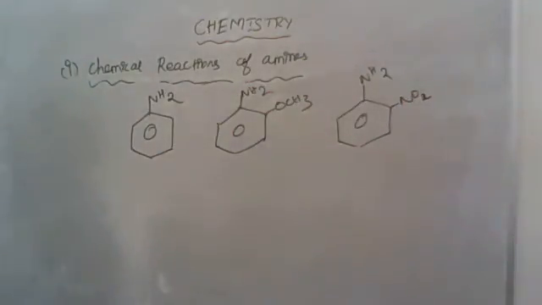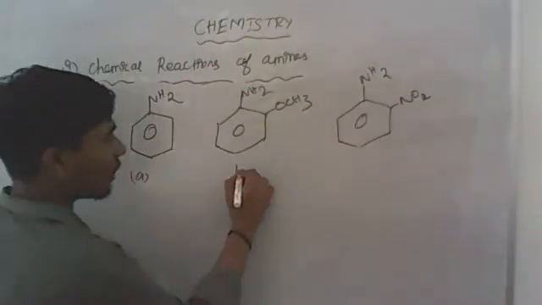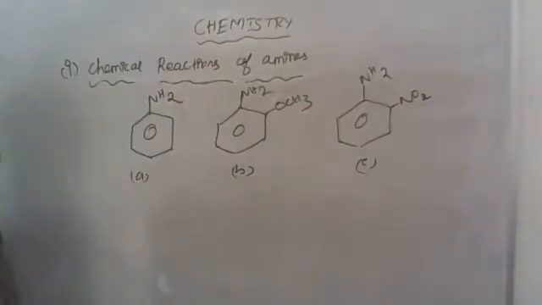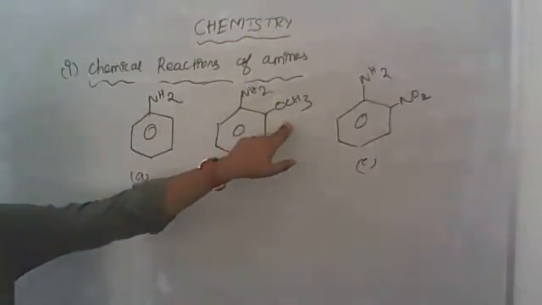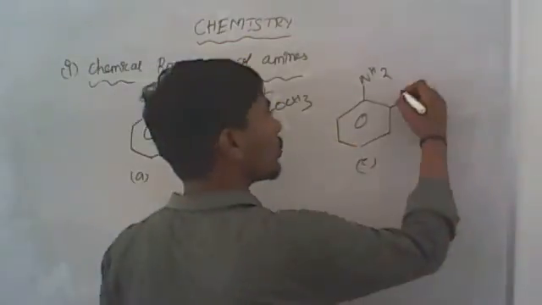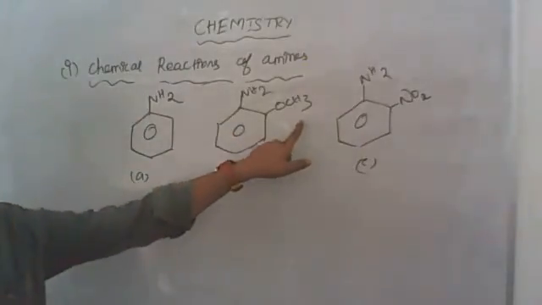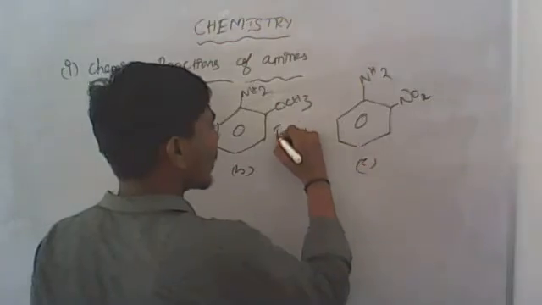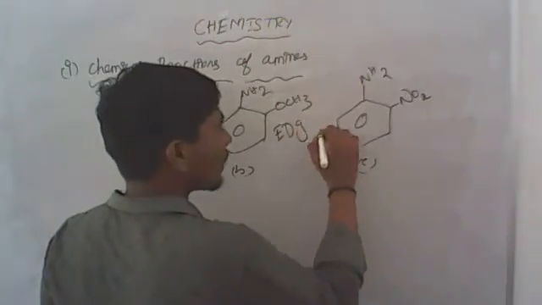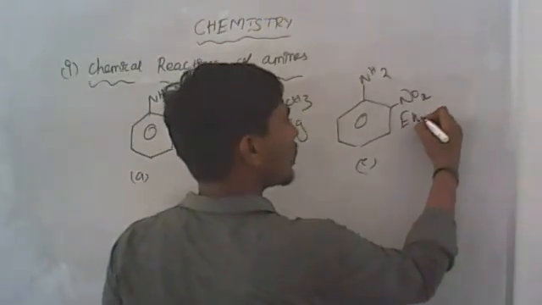Among the three, the names are A, B and C. Take these three separately. The first is just aniline, then the one with an O-methoxy group and the one with an O-NO2 group. O-methoxy is an electron donating group and NO2 is an electron withdrawing group.